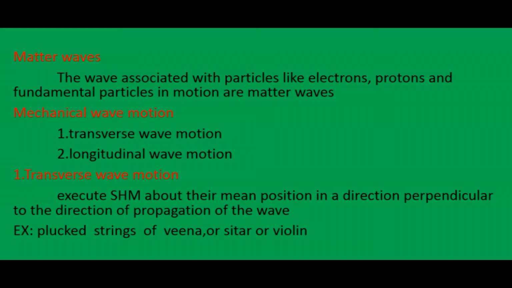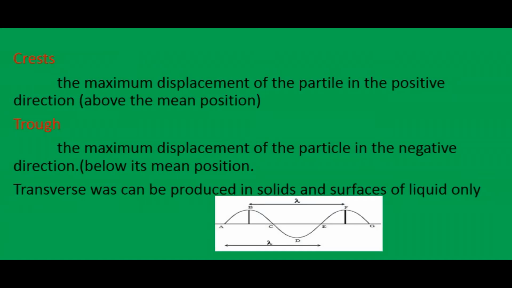Next, these transverse waves travel in the form of crest and trough. First we see what is a crest. Crest means the maximum displacement of the particle in the positive direction. That means the particle is above its mean position. Trough means the maximum displacement of the particle in the negative direction, that is, below its mean position. As you see in this picture, B and F are crests.